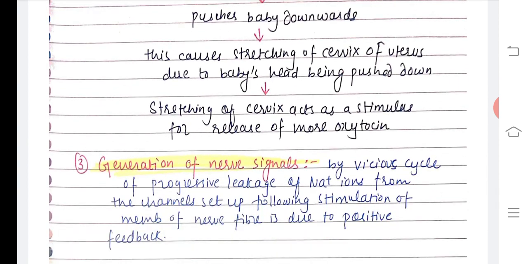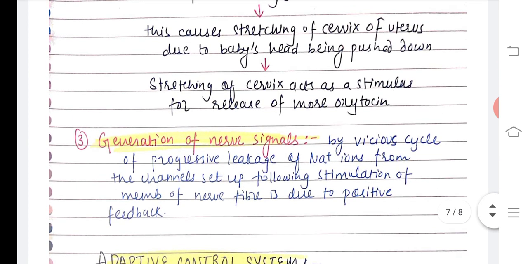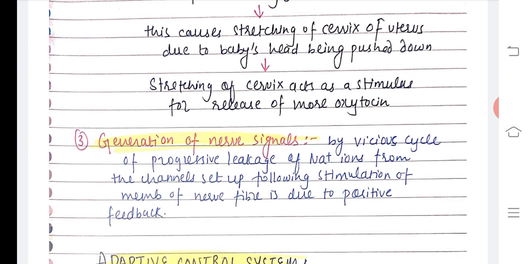Now the third and last one is the generation of nerve impulses, nerve signals. By a vicious cycle, the progressive leakage of Na+ ions from the channels is set up following stimulation of the membrane of the nerve fiber, which is due to positive feedback. So the positive feedback occurs by leakage of the Na+ ions from the channels, and this in turn creates signals or generation of the nerve impulses.